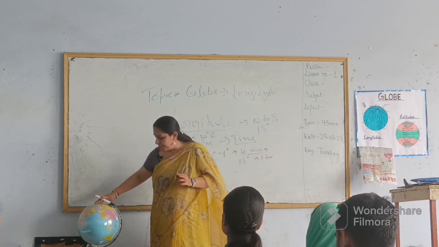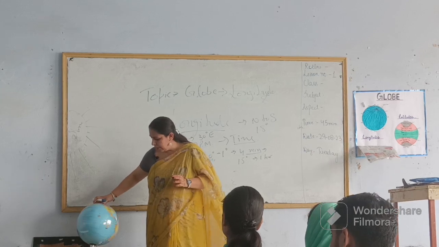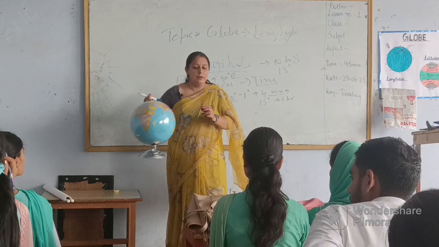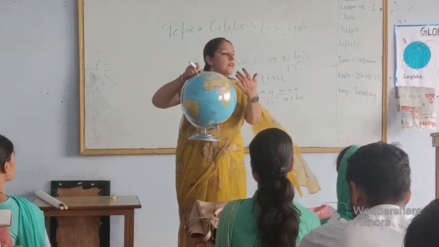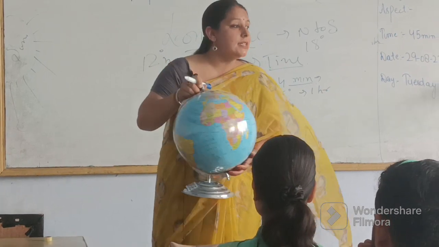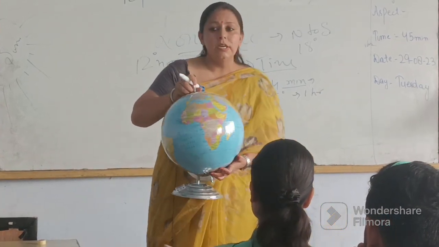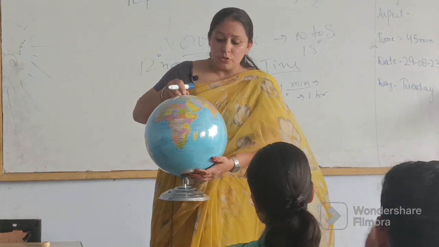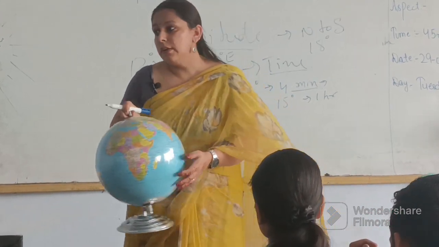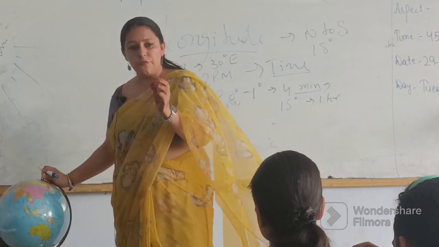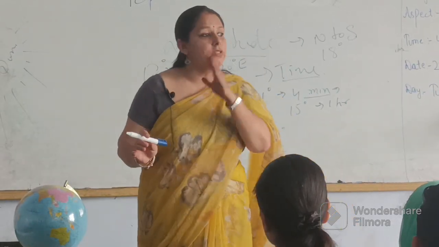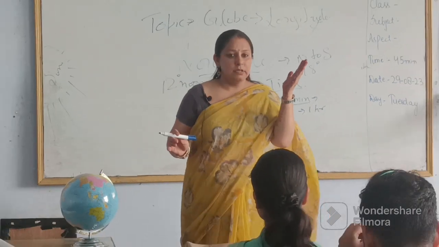In India, the whole world is divided by longitudinal lines, and these lines denote the time. India spans about 30 degrees from east to west, a longitudinal distance of 30 minutes. ठीक है?